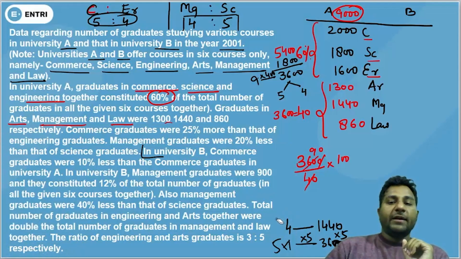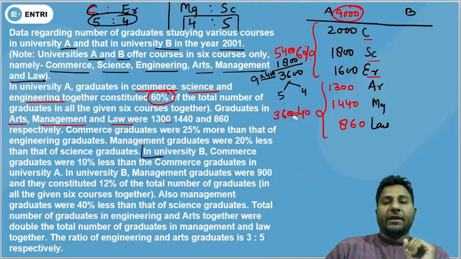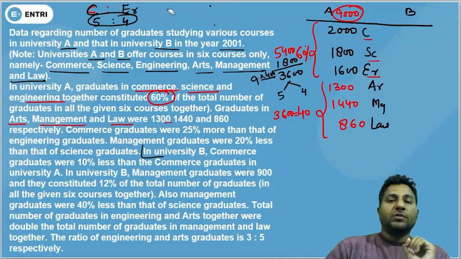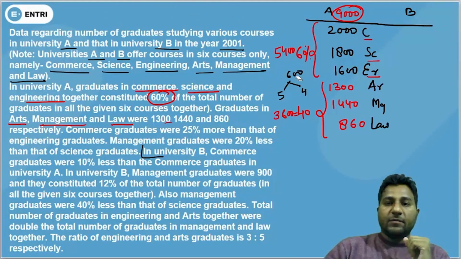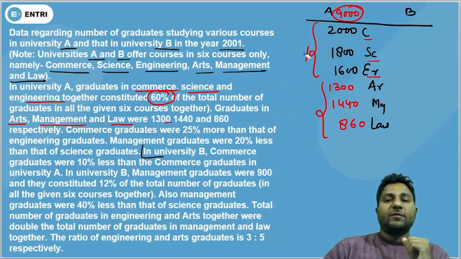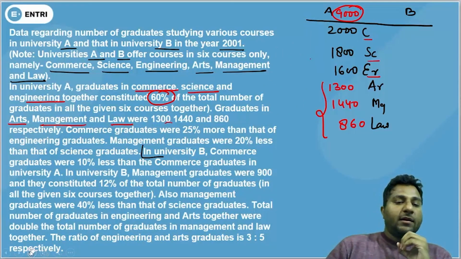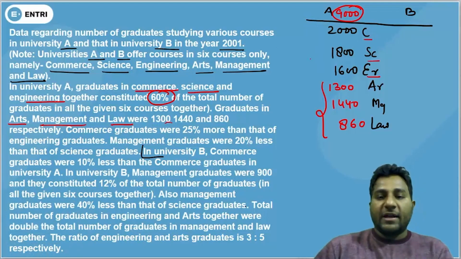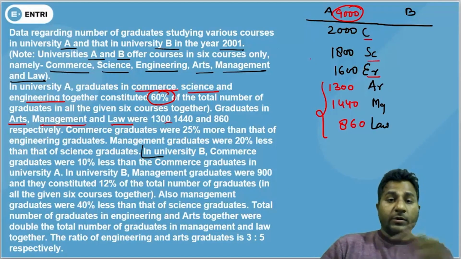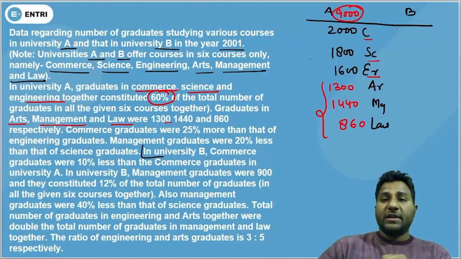Now we need to find the data of University B, which is a complicated one. Okay, so let's do that. It's all about mathematics. You need to understand this. So after doing this, we have to erase because we have not been very good in the space at the moment. Look at this. In University B, commerce graduates were 10% less than commerce graduates in University A, which means it will be 200 less. So it will be 1800.